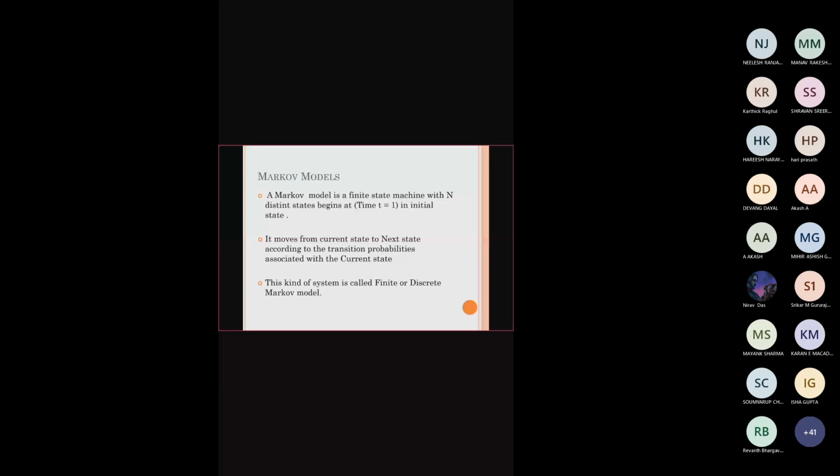This Markov model is going to make use of a finite state transition diagram, where from the current state you will have a transition probability. According to the transition probability, the movement from the current state to the next state will be available. So this type of Markov model is like a finite state machine. That means it is not going to be some non-discrete form. It is purely a finite and discrete model.